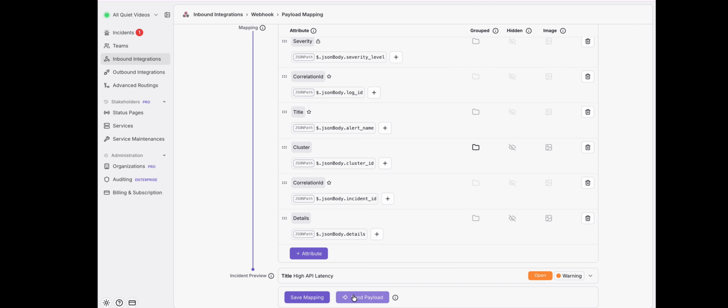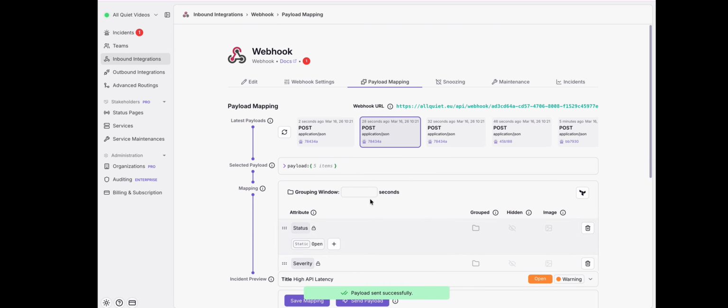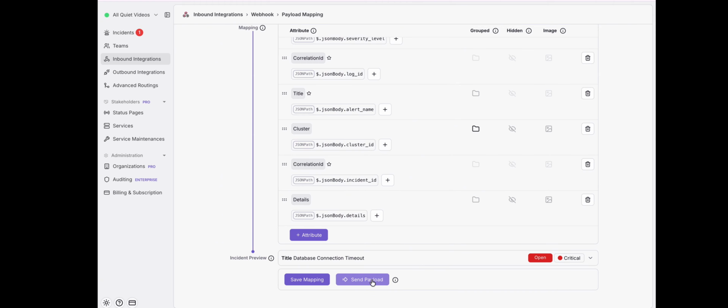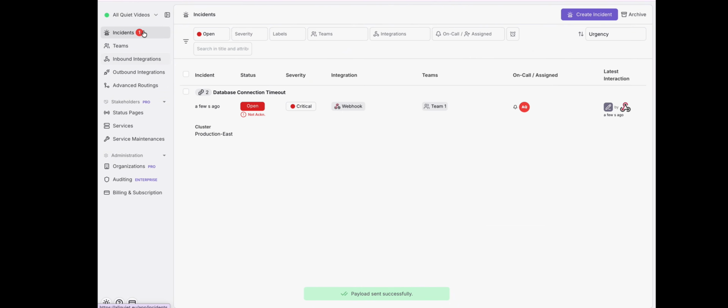First, we're going to retrigger the high API latency incident. And second, the database connection timeout issue. As you can see, there's only one incident that shows that there are two incidents grouped below.